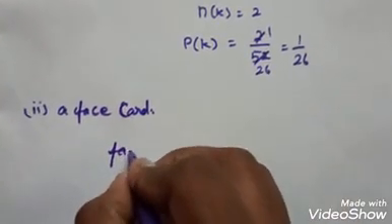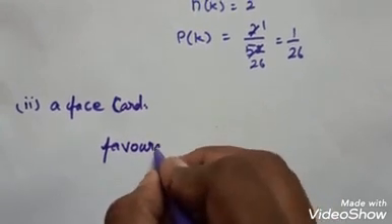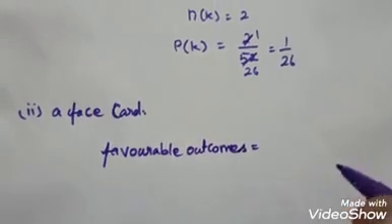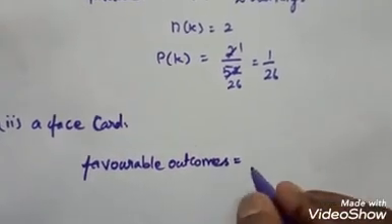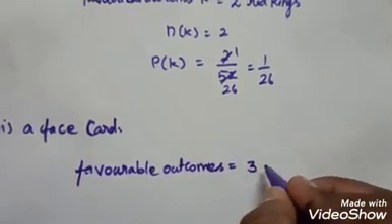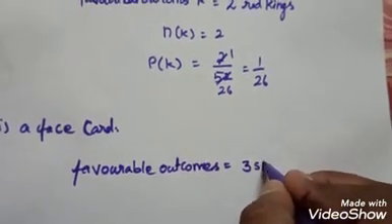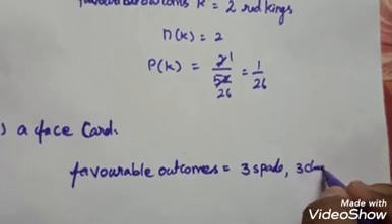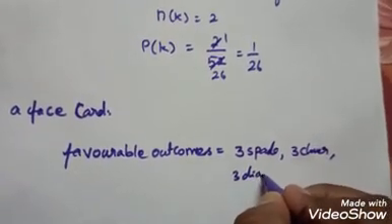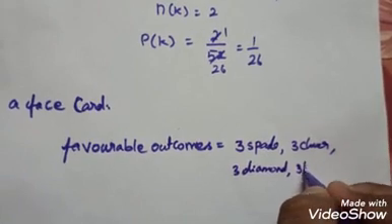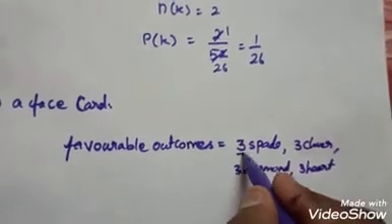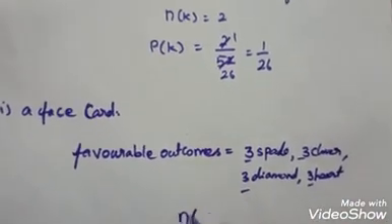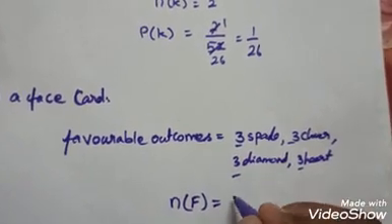So favorable outcomes, what are the favorable outcomes? 3 spade, 3 clover, 3 diamond and 3 heart. So totally 3 face cards from each pattern. So totally n of f is equal to 12.